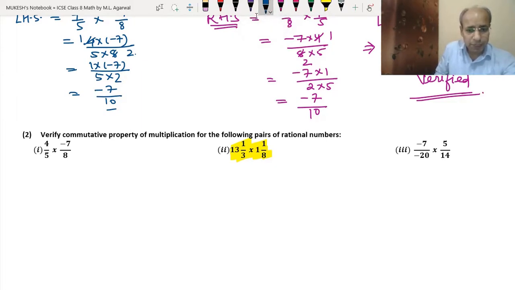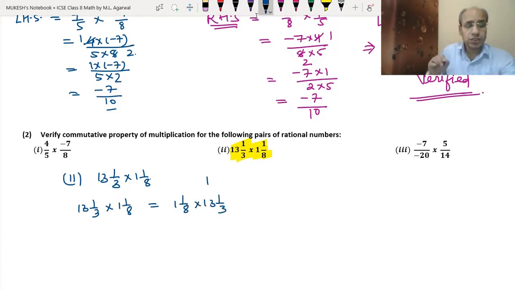As per the commutative property, we know that we have the number 13 1 by 3 into 1 1 by 8. So that means in case of commutative property, 13 1 by 3 into 1 1 by 8 should be equal to 1 1 by 8 into 13 1 by 3. So this is the commutative property that we have to verify. Here we will solve both left hand side and right hand side. So 13 1 by 3 into 1 1 by 8.